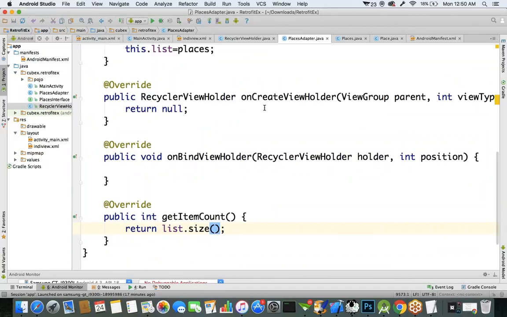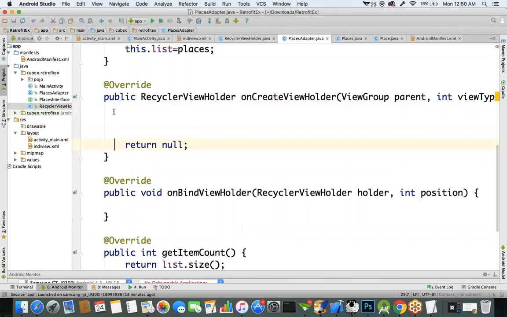Next, the onCreateViewHolder is going to be called only one time. Whatever user interface you want to present for the individual item, you have to specify that view object. What is the return type of this onCreateViewHolder method? The recycler view holder object is the return type.